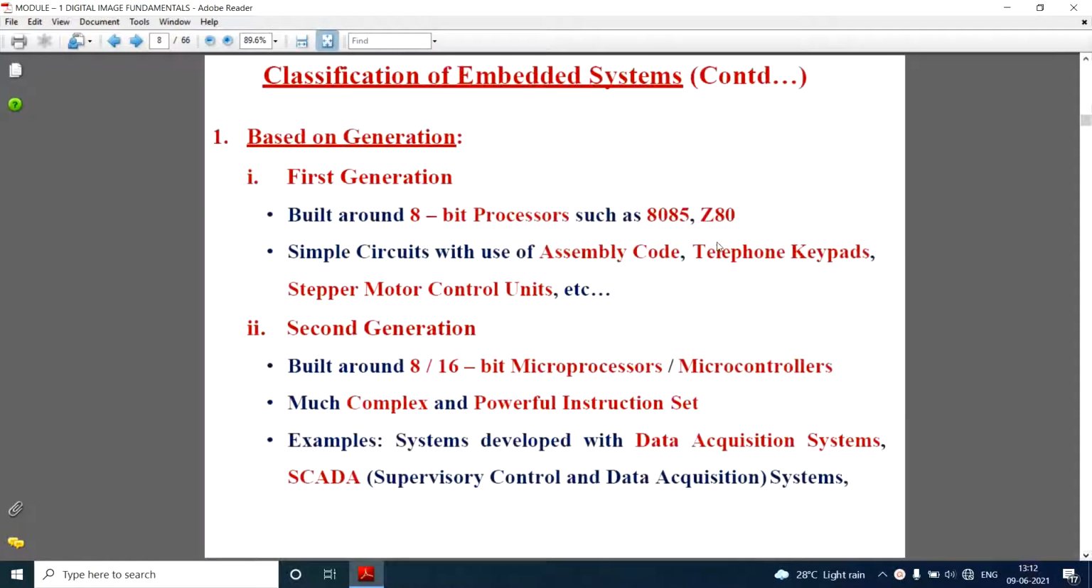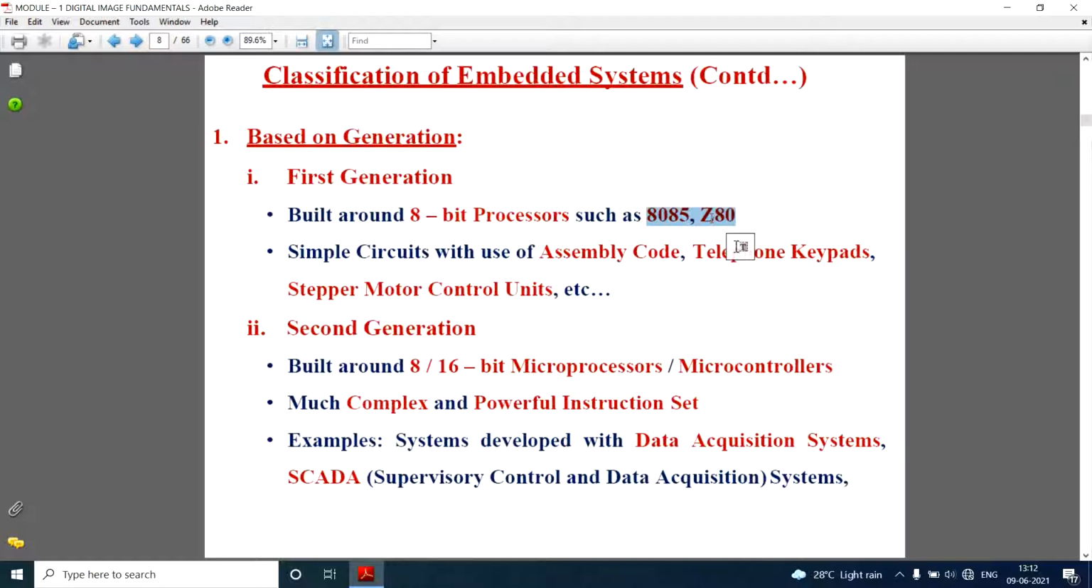So first one is based on generation. How do we classify embedded systems based on generation? They have been classified as first generation, second generation, third generation, and fourth generation. So what is the first generation? First generation is normally built around 8-bit processors, and examples are the 8085 and Z80. So these were microprocessors which were built with only an 8-bit processor.